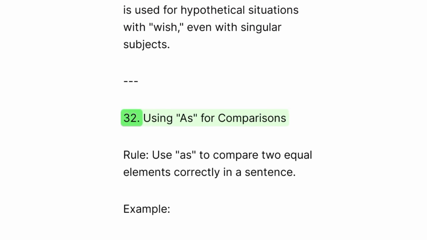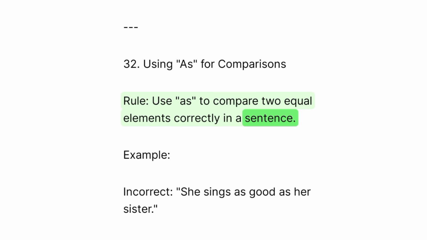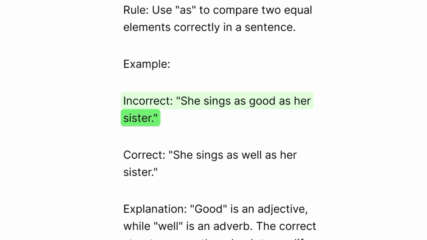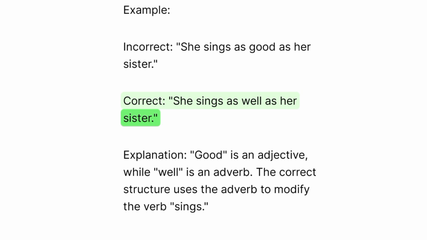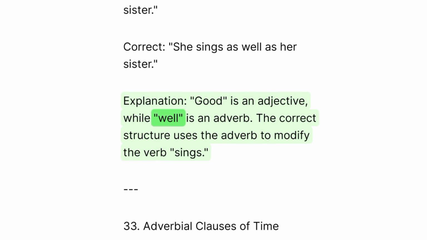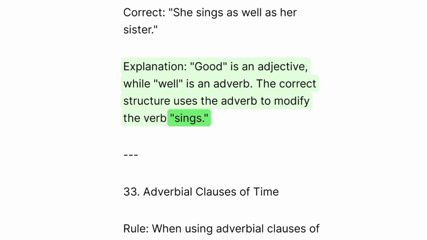32. Using as for comparisons. Rule: use as to compare two equal elements correctly in a sentence. Example: incorrect. She sings as good as her sister. Correct. She sings as well as her sister. Explanation: good is an adjective, while well is an adverb. The correct structure uses the adverb to modify the verb sings.